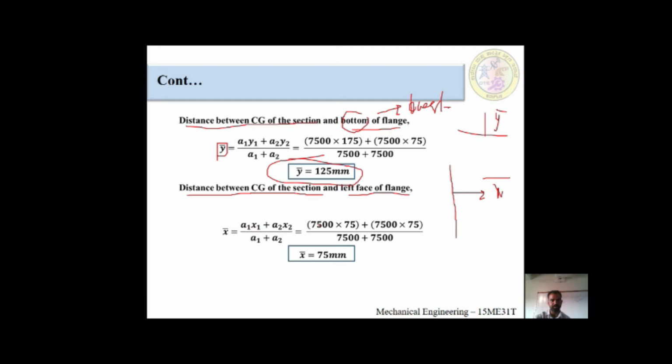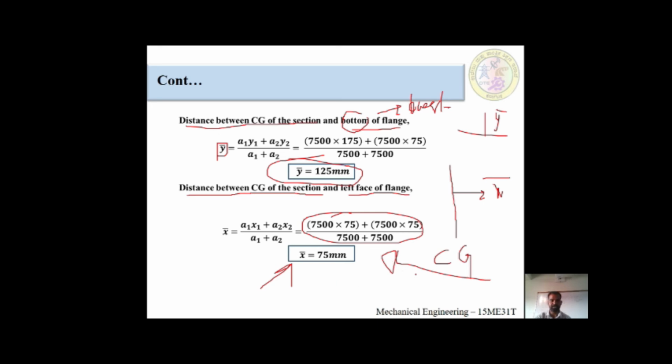7500 is A1 into X1, measured from the left side line, 75, plus 7500 millimeter square which is area 2 into 75 millimeter which is the X2 value, divided by area 1 which is 7500 plus area 2 which is 7500. After putting these values in the calculator, you would get X bar equal to 75 millimeter. This part we already covered in the center of gravity chapter. The next thing is very important for calculating moment of inertia. Up to here we have studied, right?